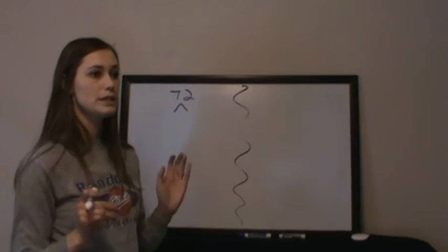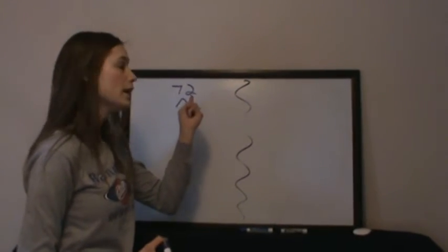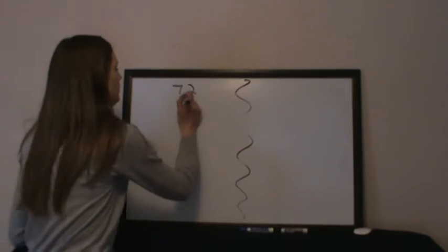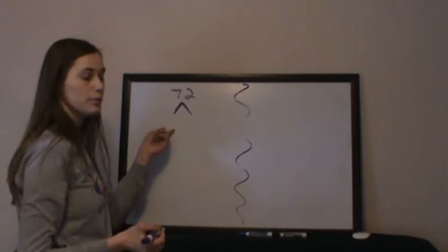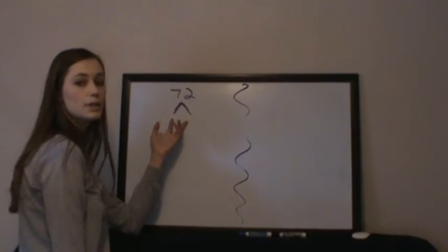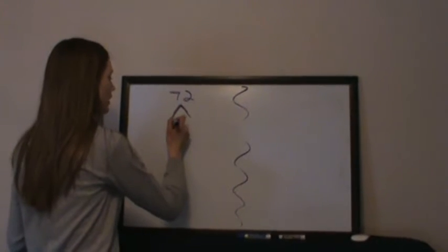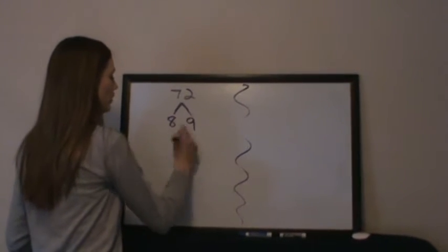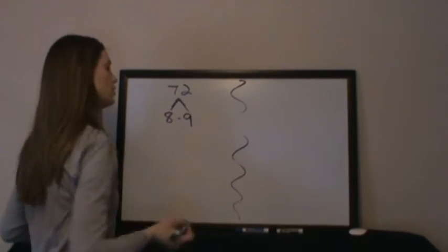This is when we simply list factors of the number given, in this case 72, and figure out which ones of the numbers listed are prime. I'm going to start with two numbers that when multiplied together equal 72. I'm going to start with 8 and 9 because I know 8 times 9 is 72, and I can put a little multiplication sign in between.